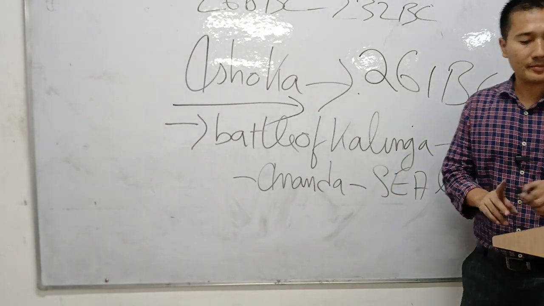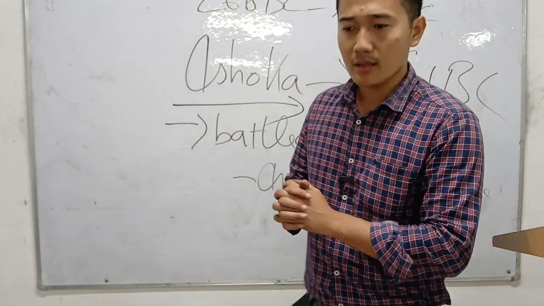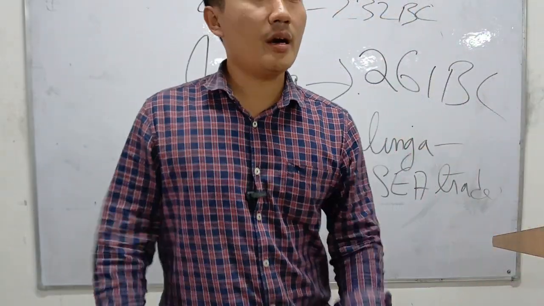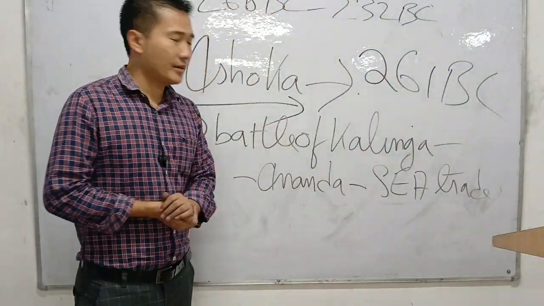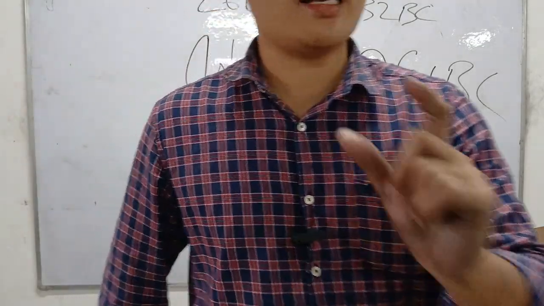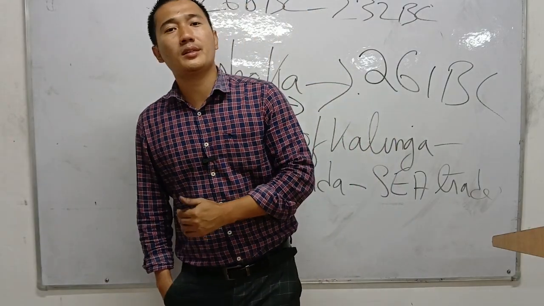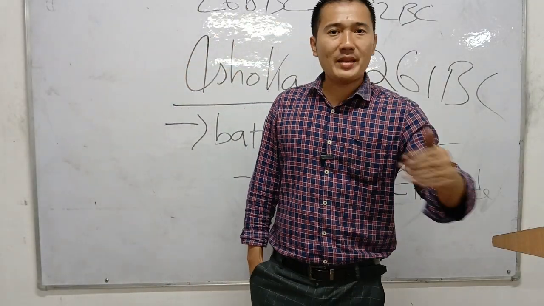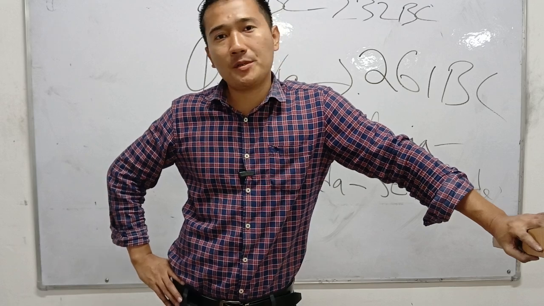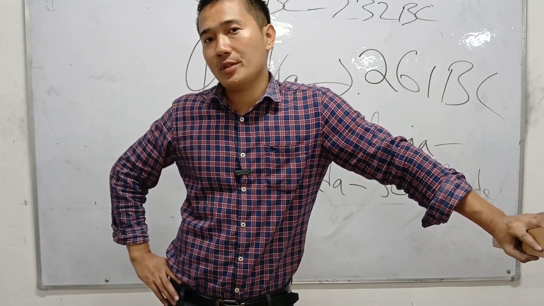Please remember this. King Ashoka, after 7 years of becoming the king, waged a war against Kalinga. Kalinga is in present-day Orissa. So what happened is that he wanted to capture Kalinga, which is in Orissa.